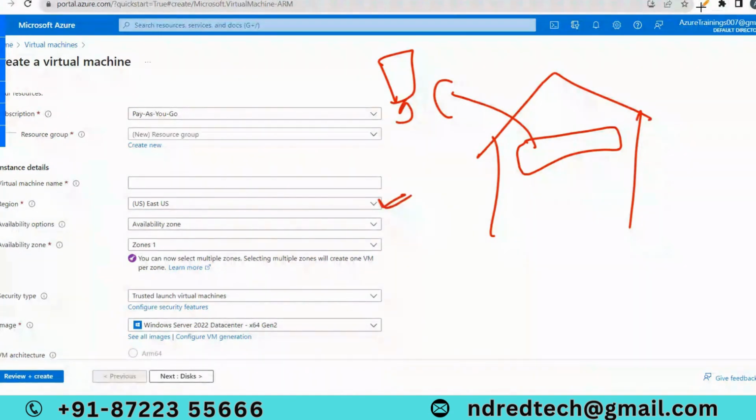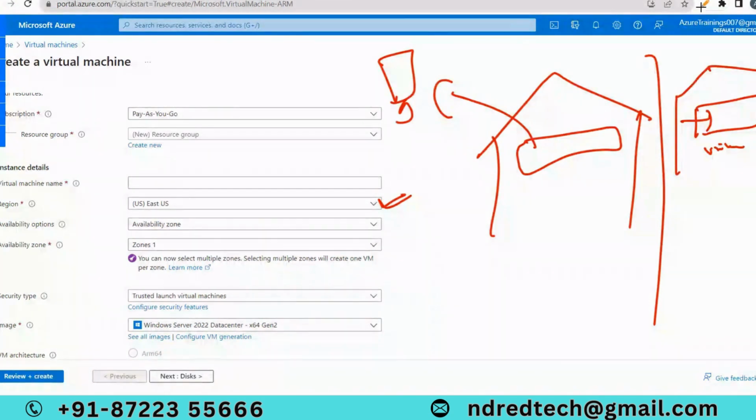If we don't have this concept, what do I have to do? I have to buy one physical server. I have to install virtualization software on that physical server. I have to keep this server in one place. After that, with the help of that virtualization software, I can create a virtual machine. But here, within fraction of minutes, we are creating that virtual machine in one of the data centers belonging to Azure. We will see from tomorrow onwards.